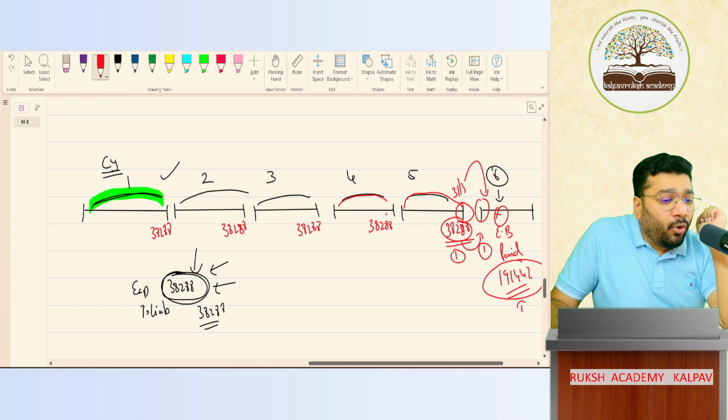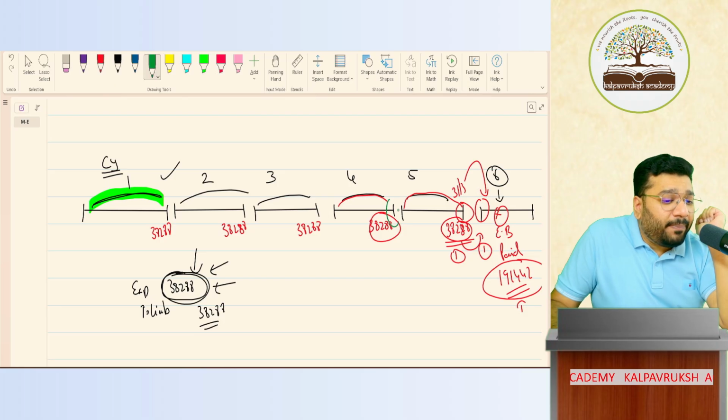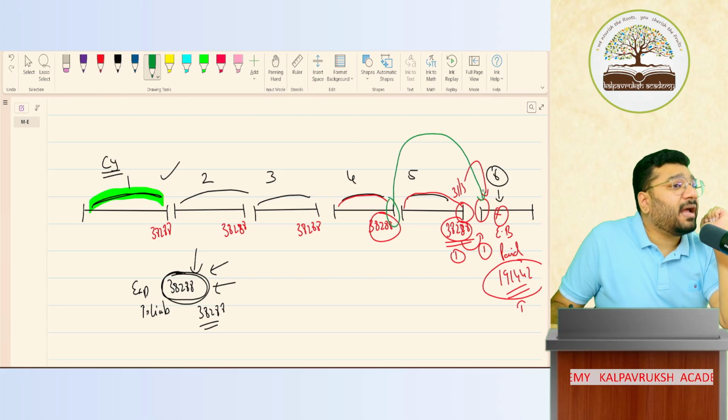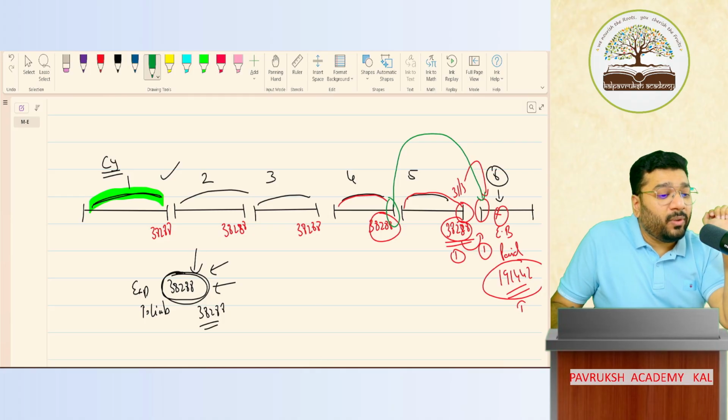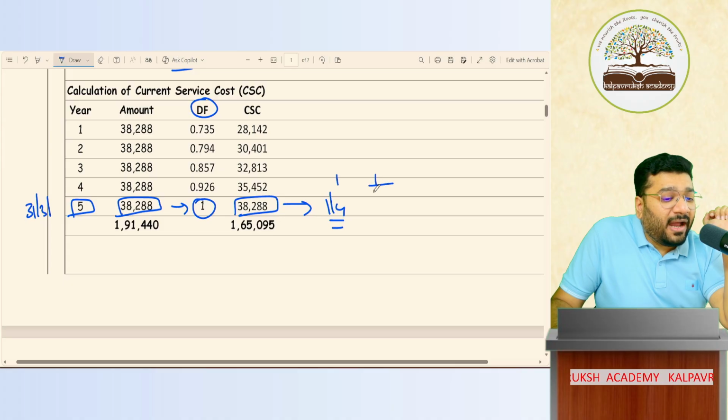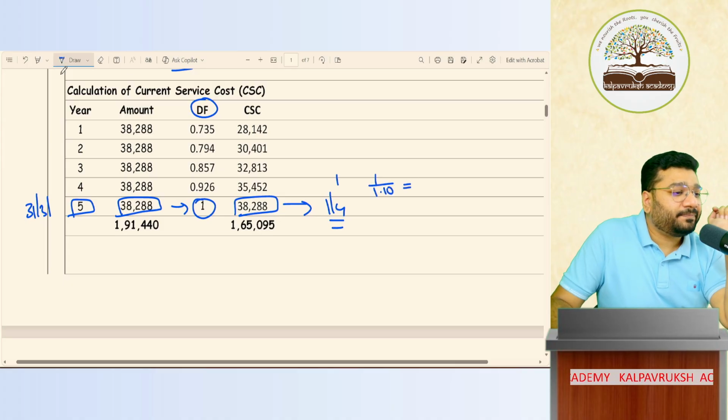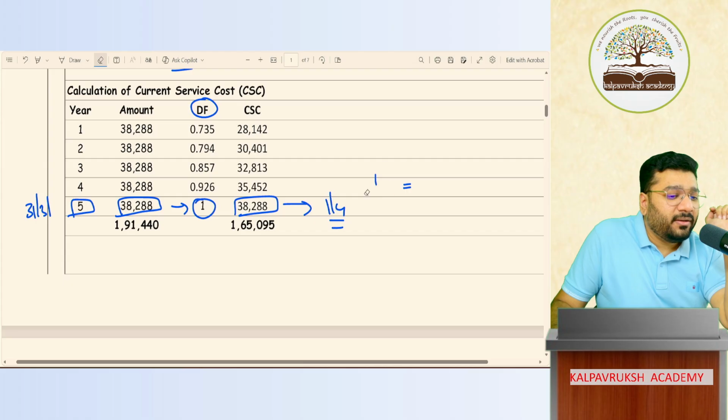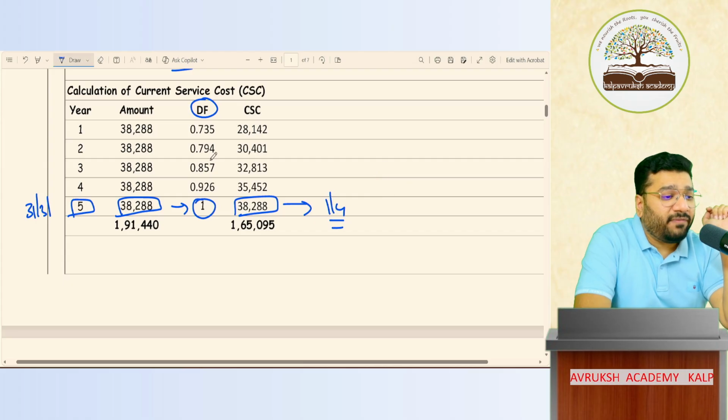Okay. இப்போ 4th year இருக்கீங்க. 31st March. When is the payment of this going to happen? After 1 year. So I want to know what is the 1 year ka discounting factor. So how will I do it? 1 divided by 1.10 பண்ணுங்க, press equal to 1 time. It is 8%, I'm so sorry. Discounting factor is 8%.